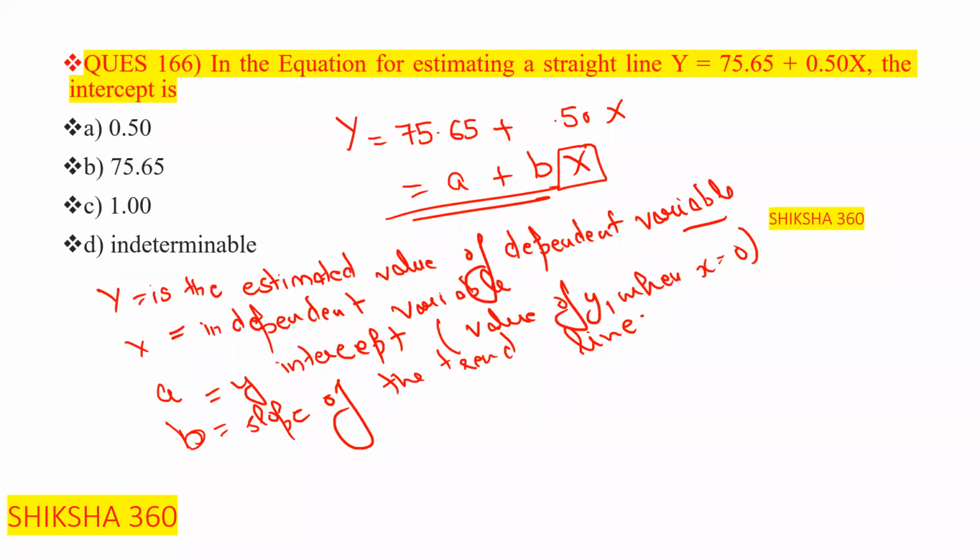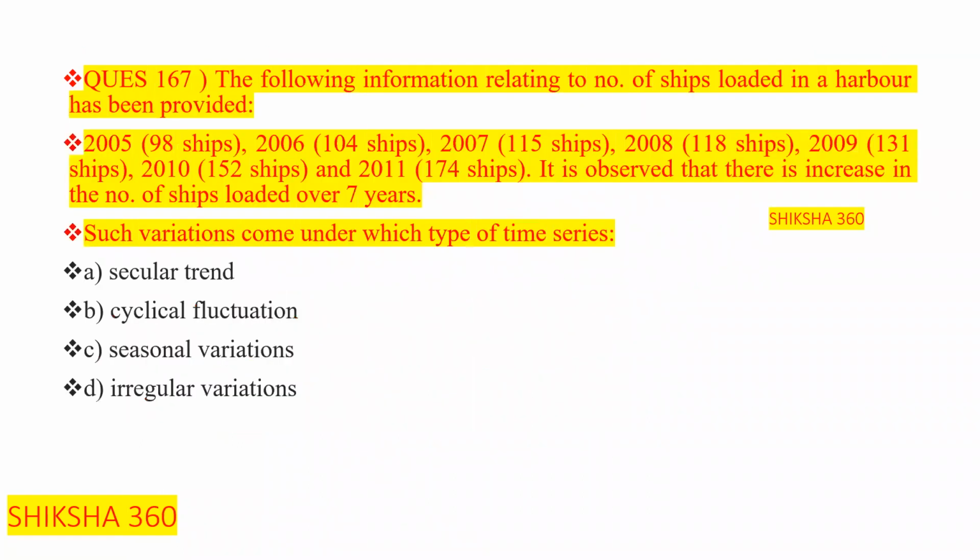So as I have already explained the complete equation, what is the correct answer here? What is the value of the intercept here? That is option number B, 75.65. Clear? So this one is our answer. I request all of you, please concentrate on all these things. Now move to the next question.